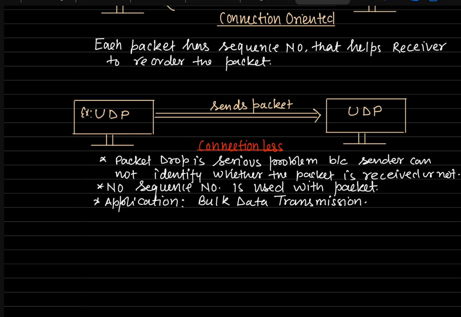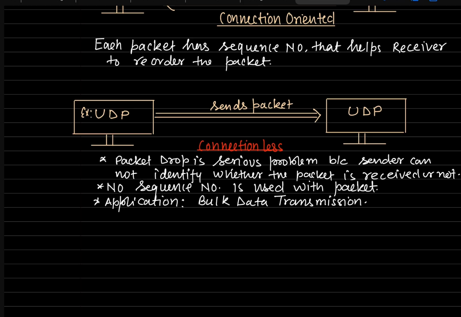In connectionless communication we do not use any sequence numbers for any segments. Segments means what, packets, right? So what is the disadvantage? There is no reliability. Suppose a packet is sent and received successfully here, but how will the sender know? It will never know, because there is no acknowledgement. That means this is unreliable transmission.